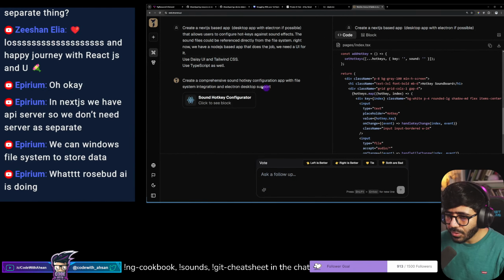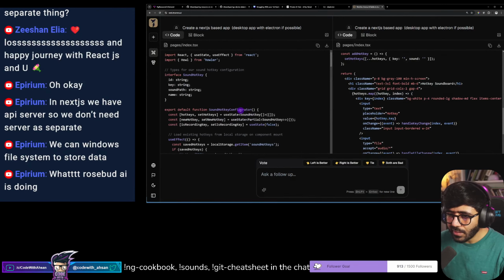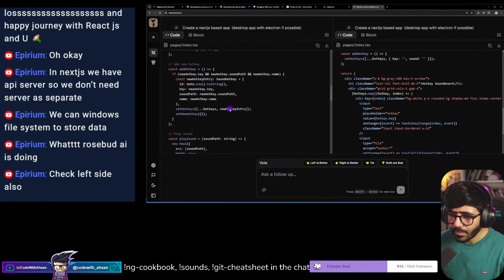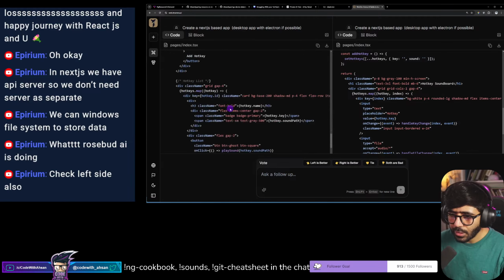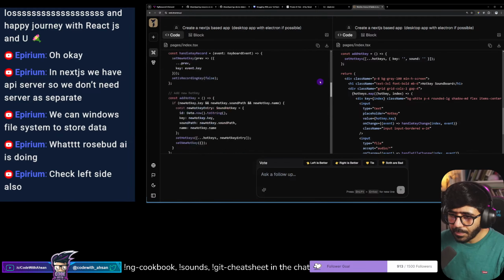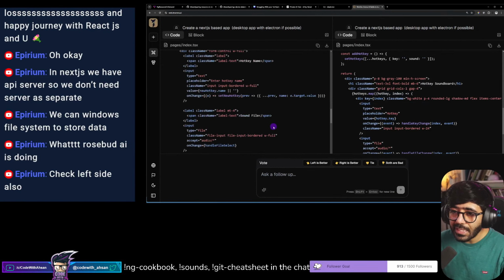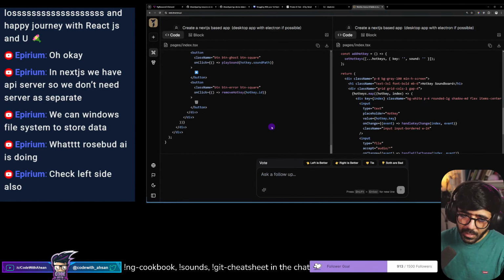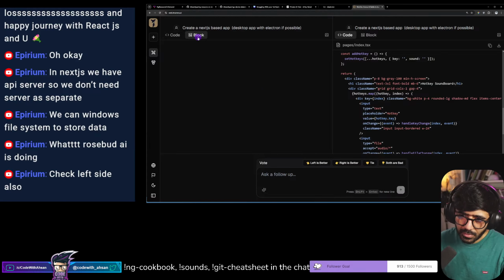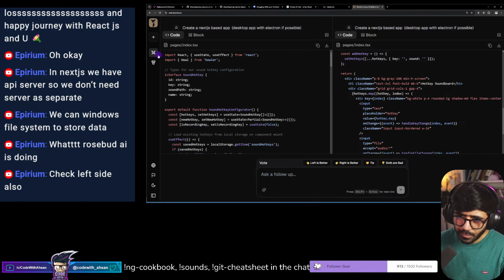So I'm not really sure. Okay, if I click this, then this is the code base. Add hotkey, remove hotkey. So this is a single page that we have gotten so far from this package, and it supposedly should work, but I don't trust it. Block does nothing so far.